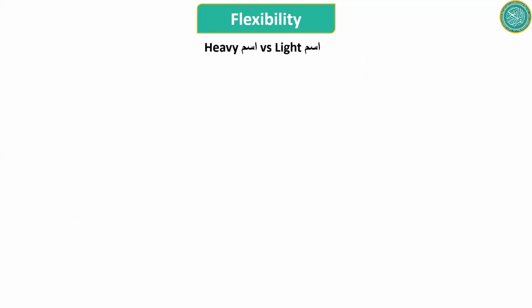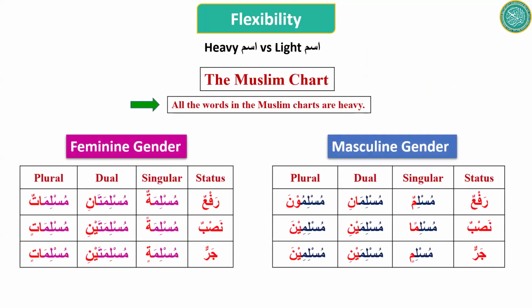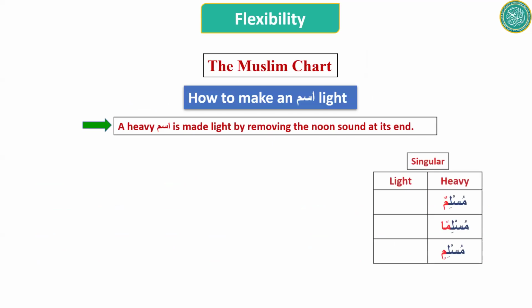But there is a third category called partly flexible. To learn partly flexible, you have to learn heavy versus light. Okay? The Muslim charts that we have learned, they are heavy. All those words are heavy. How do we make them light? We remove the noon sound. Make the minimum change to remove the noon sound. So Muslimun is heavy, Muslimu is light.